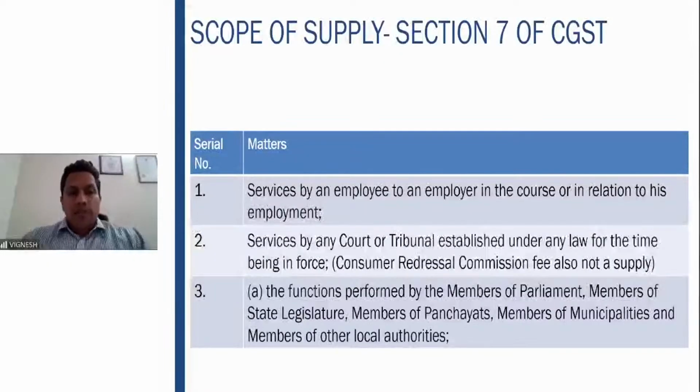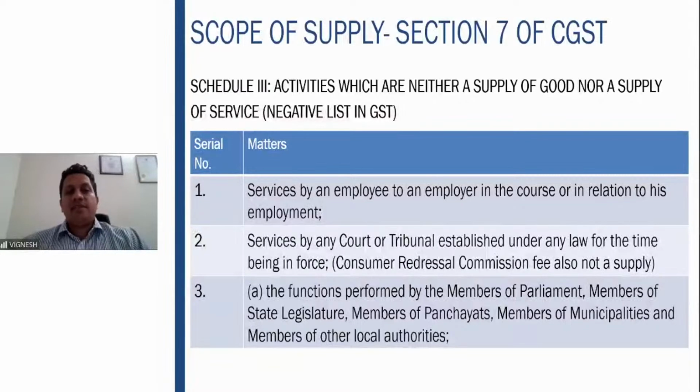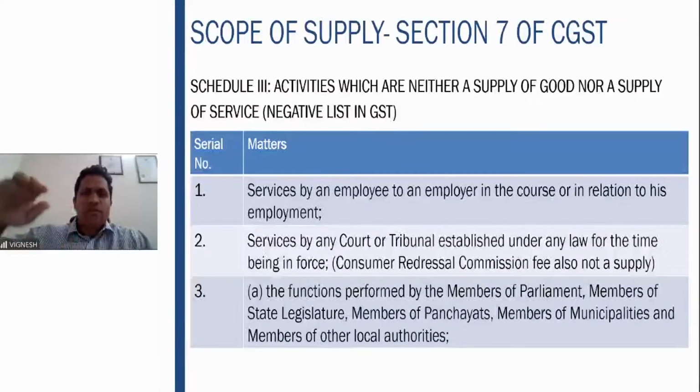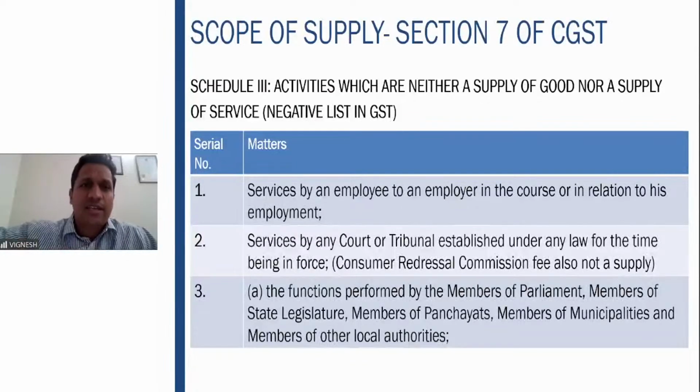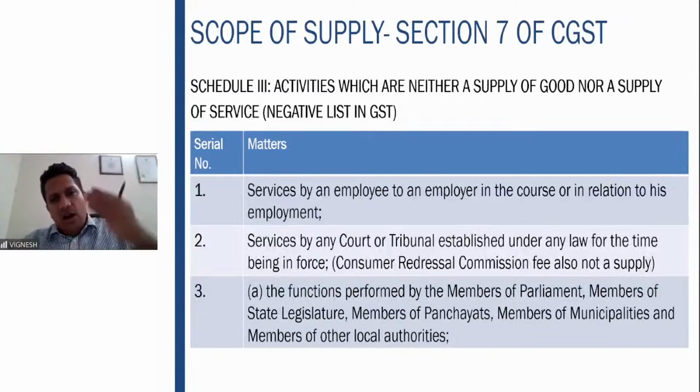Now we come to Schedule 3, which is nothing but a negative list in GST. What is this word negative list? Earlier, when service tax started, it started with 3 or 4 services which are chargeable to tax. Those 3 services became 116 services. Then rather than listing 116 or 120 services, what the government thought is, I will tell the services which are exempt, because pretty much everything is subject to tax, and said that these are all exempt services.